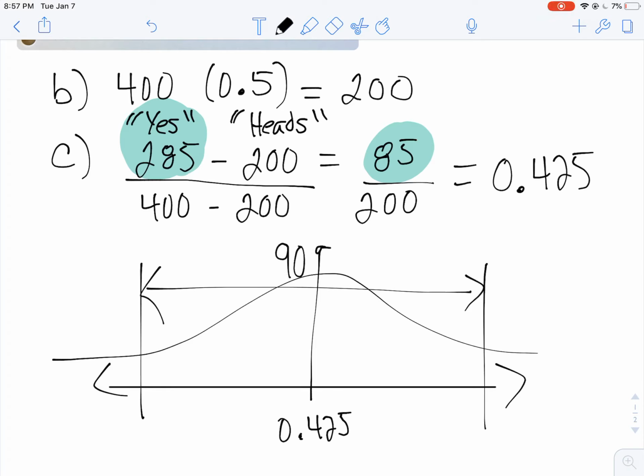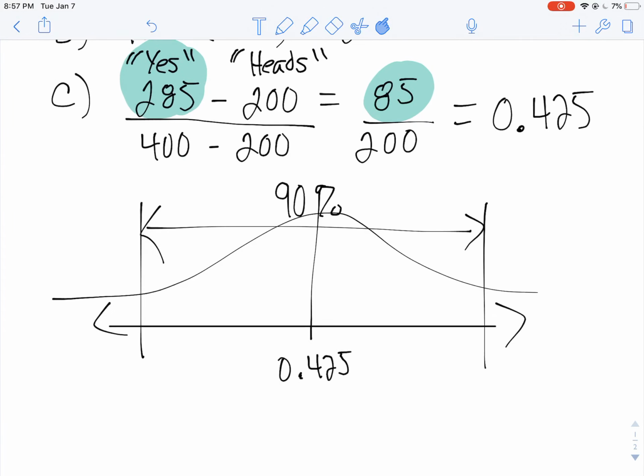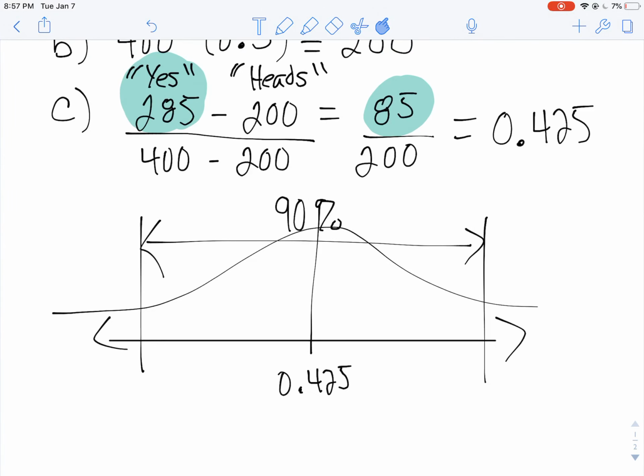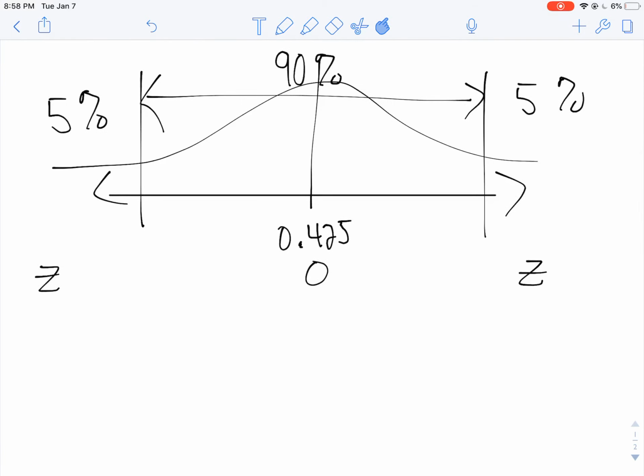I want to figure out where 90% of these statistics are going to fall. Am I correct? Yep, 90%, which means on each tail I'm going to get 5%. So I have to figure out how many standard deviations I have to go out from my center to capture 90% of all these statistics. Here's what you can do. Inverse norm.